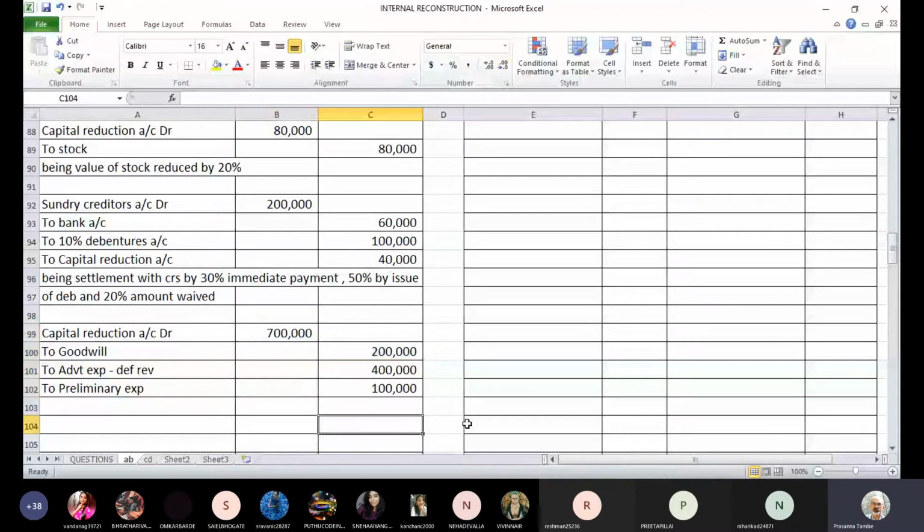Total write-off, goodwill, advertisement expenses, and preliminary expenses all put together is going to be 7 lakhs. The narration: being intangible and fictitious assets written off. So all these assets are written off. Write down the entry and the narration, then we will go to the next step.